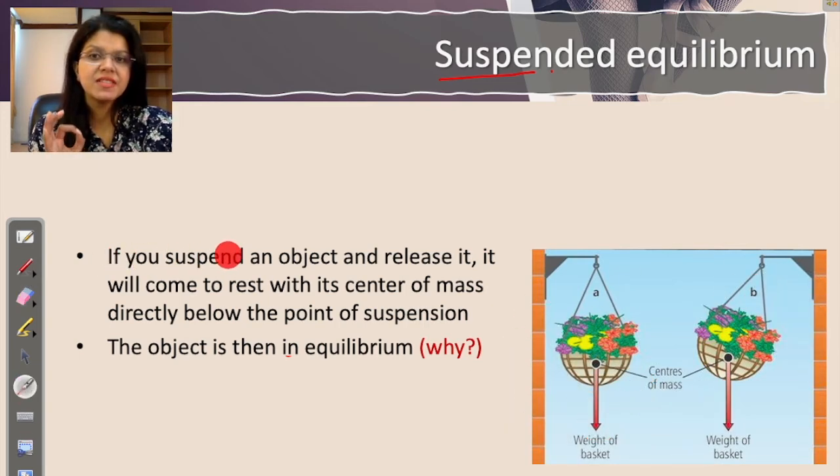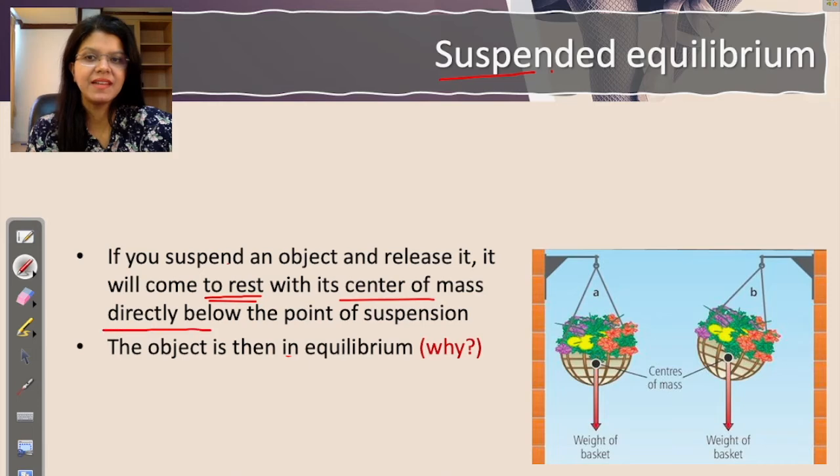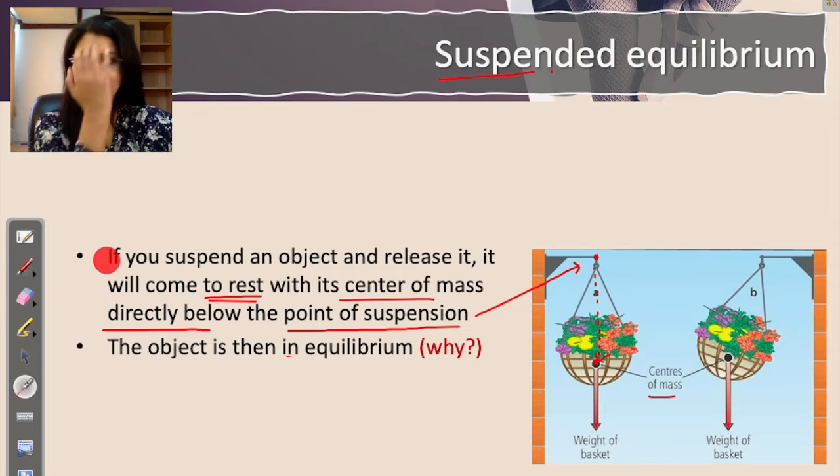If you suspend an object and release it, it will come to rest with its center of mass directly below the point of suspension. So they are saying when it comes to rest, the center of mass is directly below the point of suspension. Where is the point of suspension? This is your point of suspension. Where is the center of mass? It is directly below the point of suspension. This is what this first point is talking about.